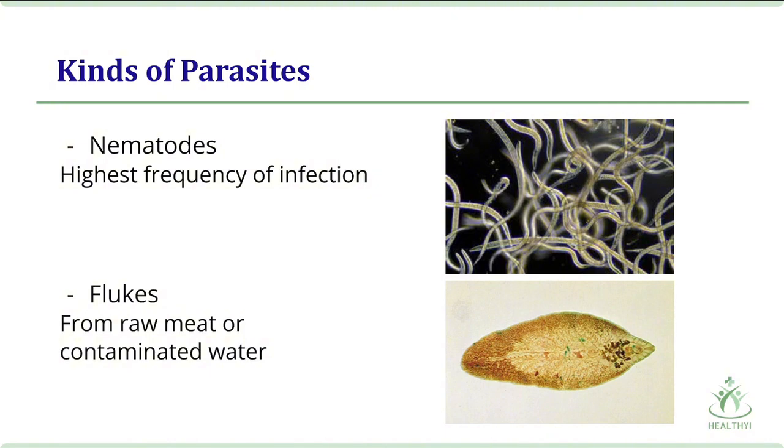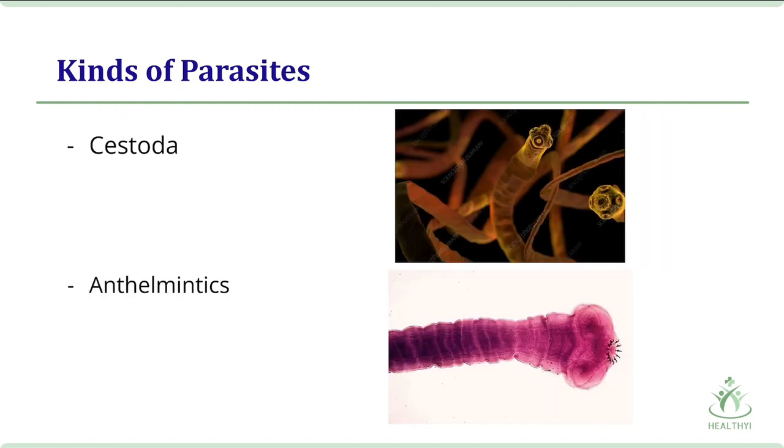Flukes are commonly known as schistosomiasis and are characterized by leaf-shaped flatness. It is infected when raw pork or beef is consumed or when drinking contaminated water. Schistosomiasis has a body which is segmented, and it includes non-structured worms, larvae, and nematode worms.